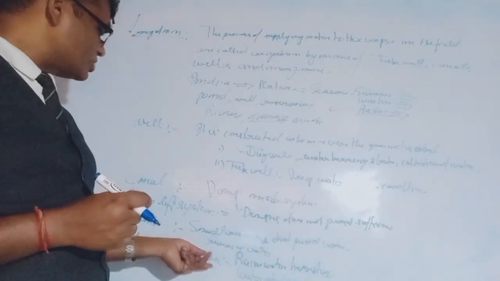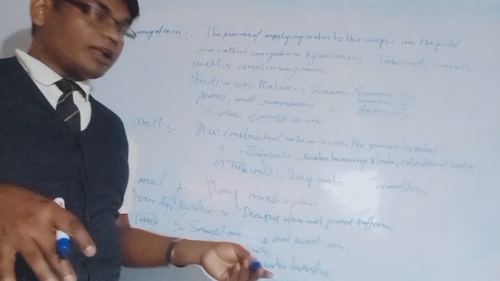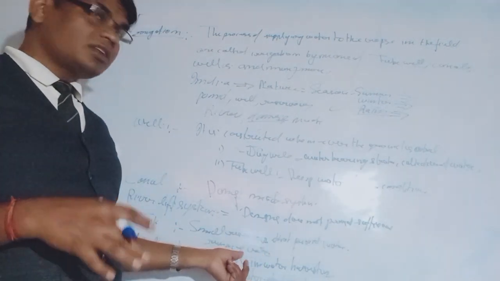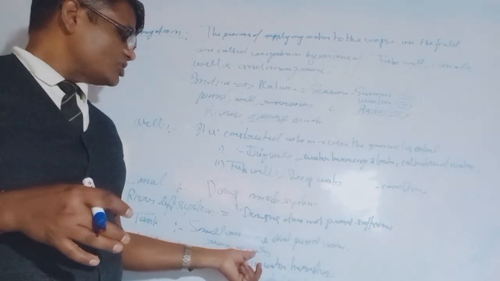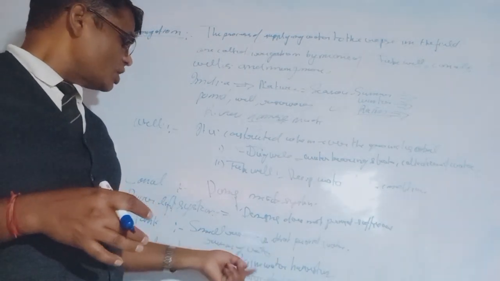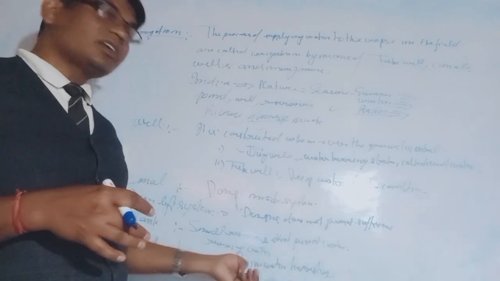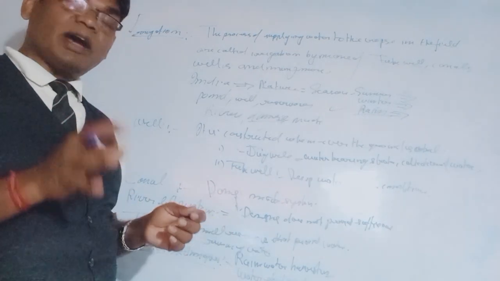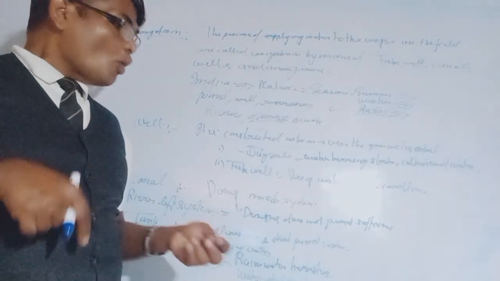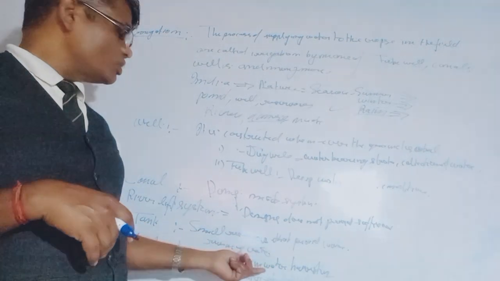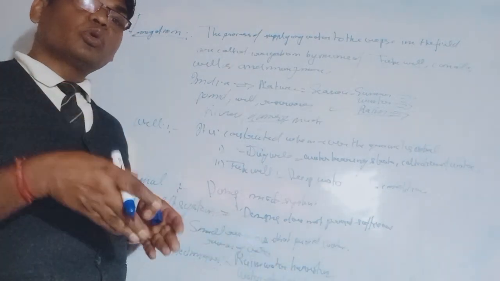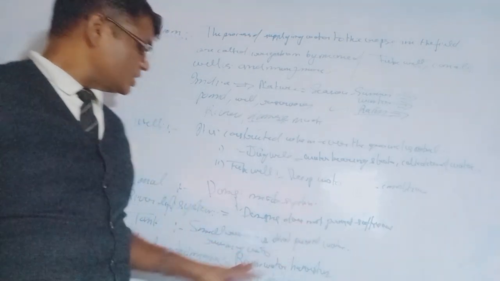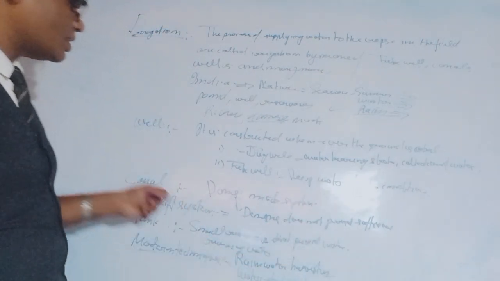So rainwater harvesting is a method in which we collect water through reservoirs, ponds, pools, and also make holes, so that all the rainwater goes inside the earth and increases the water levels inside the earth. So these are rainwater harvesting and the watershed system.